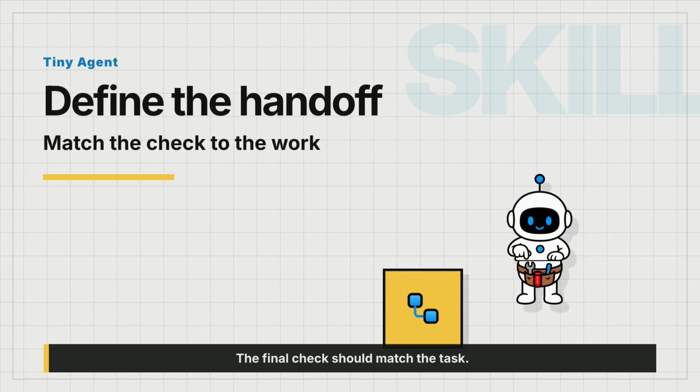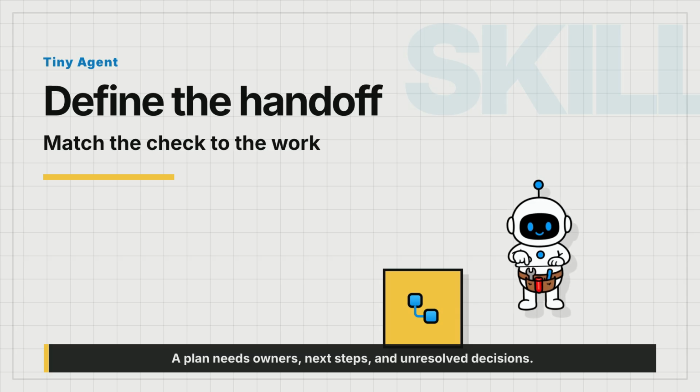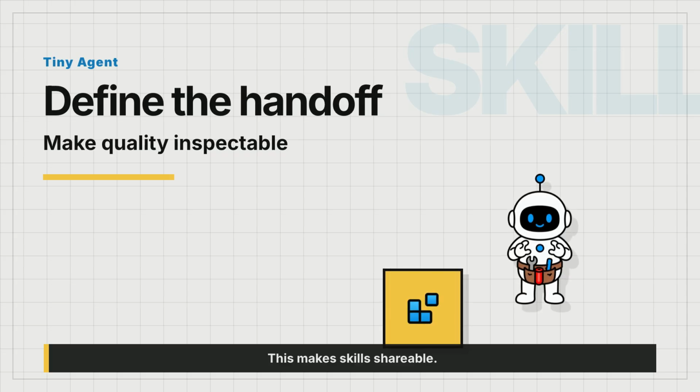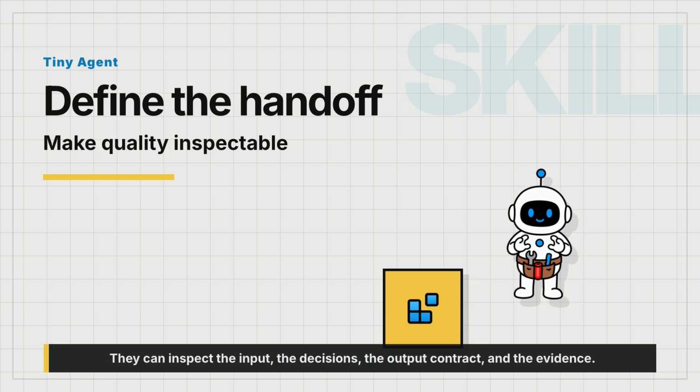The final check should match the task. A release note needs factual and link checks. A customer message needs audience and permission checks. A plan needs owners, next steps, and unresolved decisions. This makes skills shareable. Another teammate does not need your private intuition to judge whether the run succeeded. They can inspect the input, the decisions, the output contract, and the evidence.